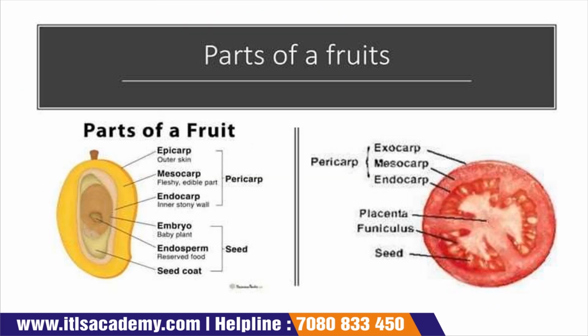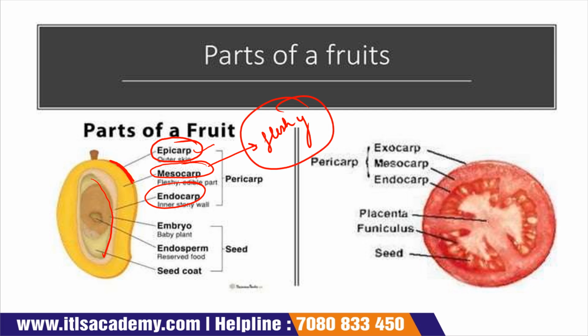Now, the parts of the fruit. See, in the diagram it is clear that the outer covering of the fruit is the epicarp, the outer skin. After the epicarp, the mesocarp is present, and the inner part is the endocarp. The mesocarp is fleshy and edible in nature.